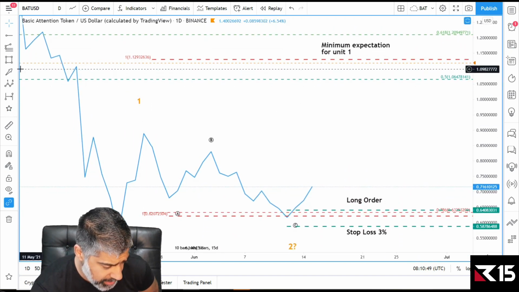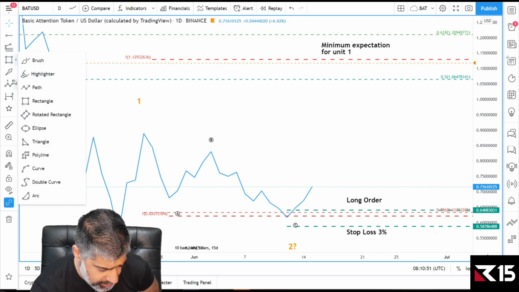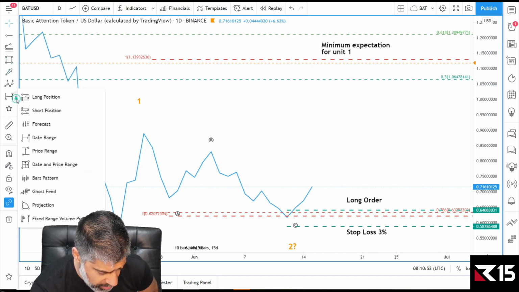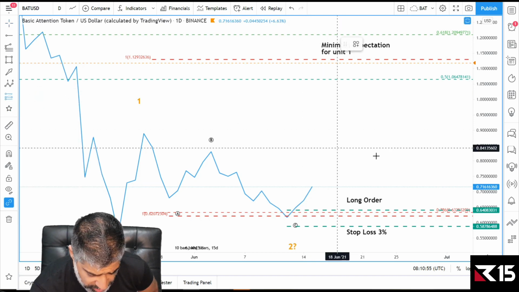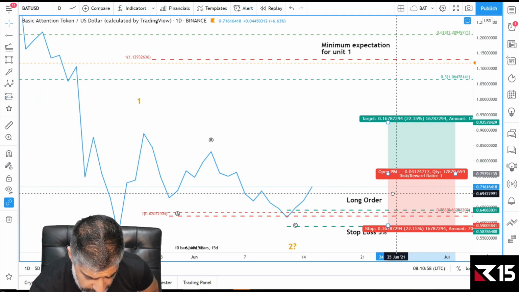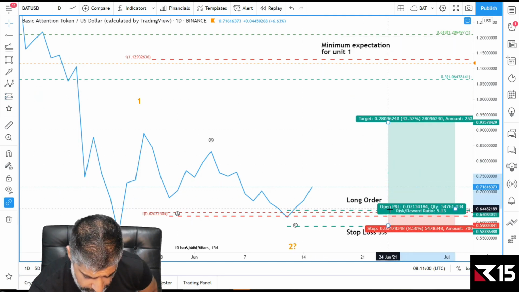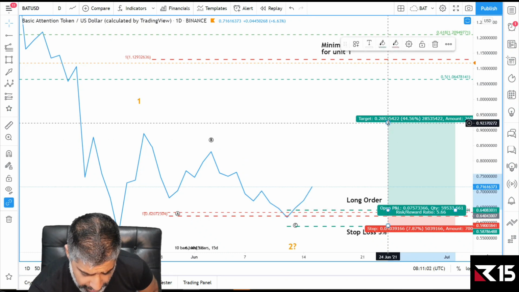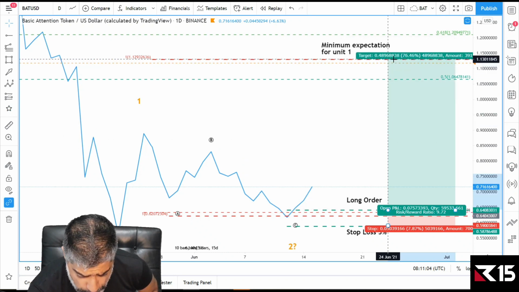If we look at what the potential is, and those people in my private Telegram group have acted on this, and again, they make their own investment decisions. I don't make it for them. I just bring the research and education. But my stop loss is here. That's my 3% risk, and the minimum target is here.